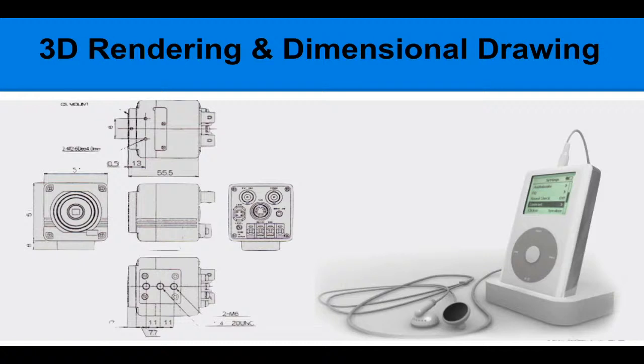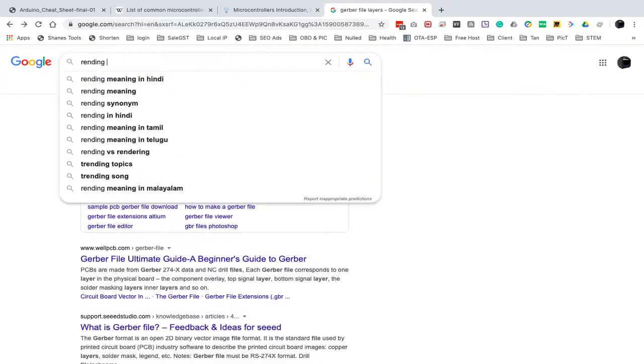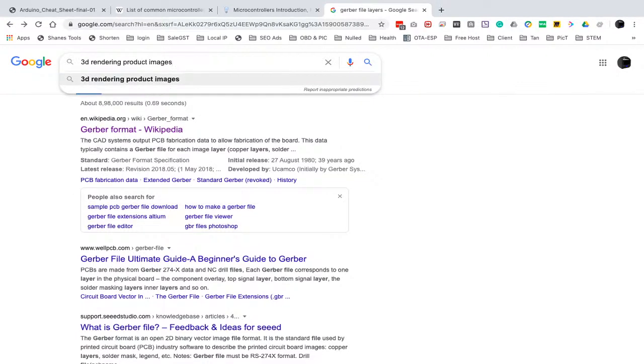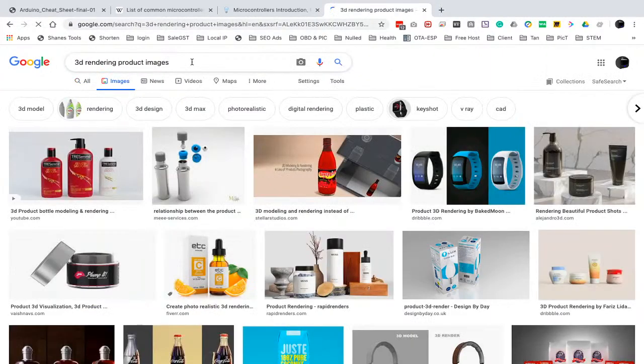So your CAD expert will make all this as a compact design. Here are two terms, like rendering. Rendering is a process of the software that makes your design into real pictures. If you search for some rendering images, you can see that after rendering the products look like a real product.